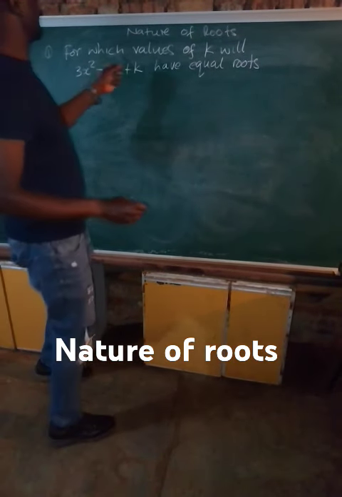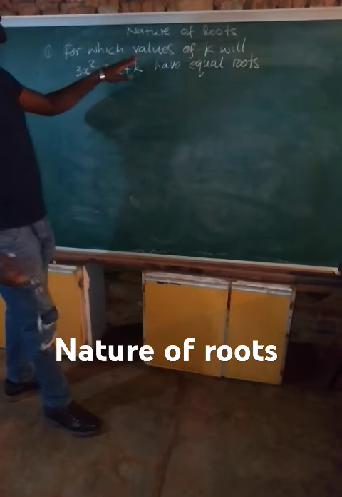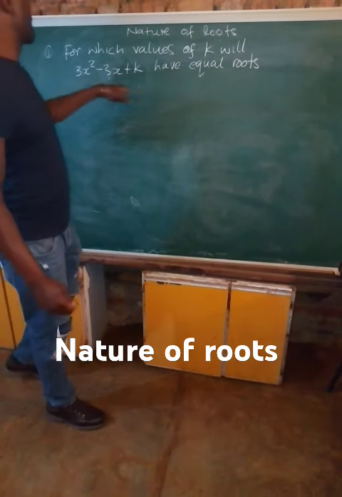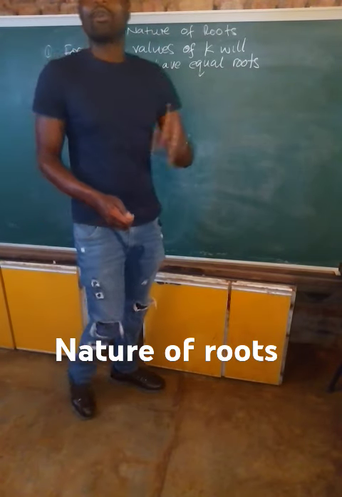Right. This will be our last example for today. For which values of k will 3x squared minus 3x plus k have equal roots?